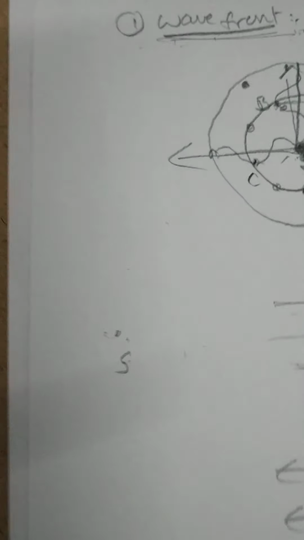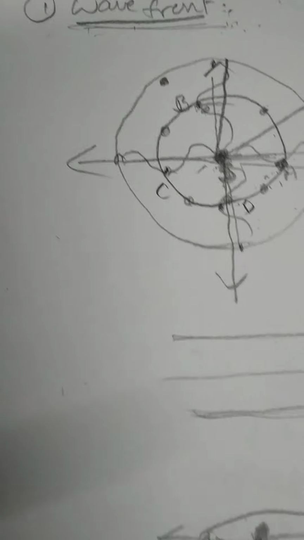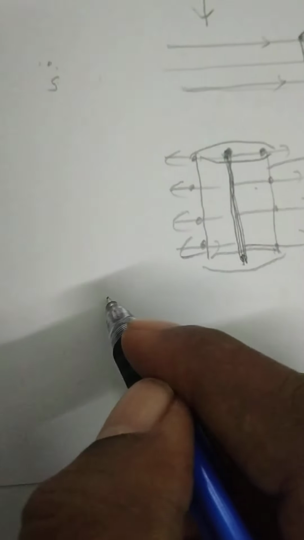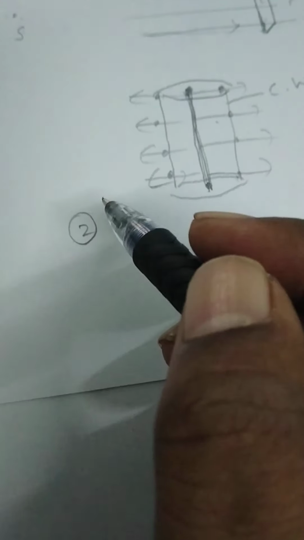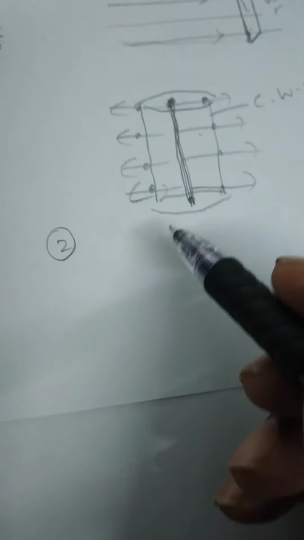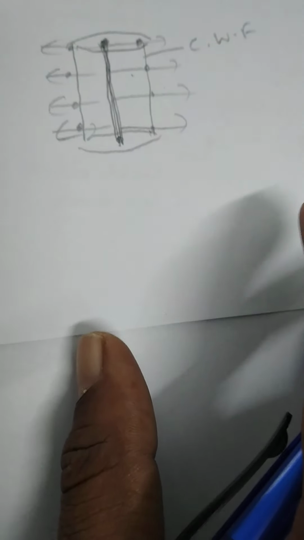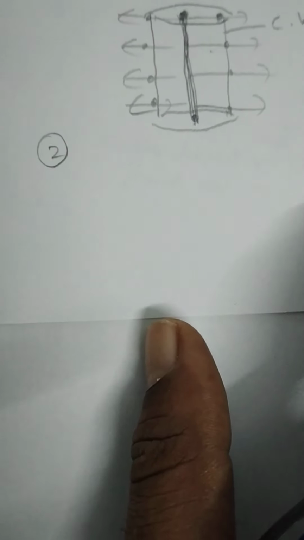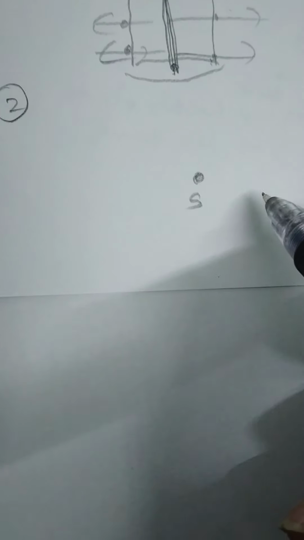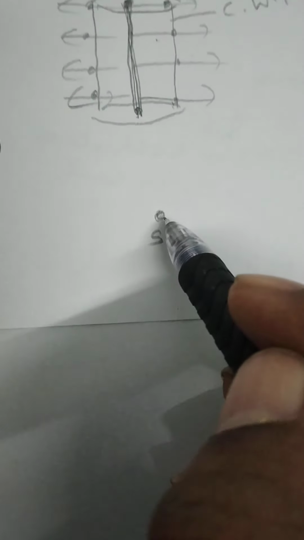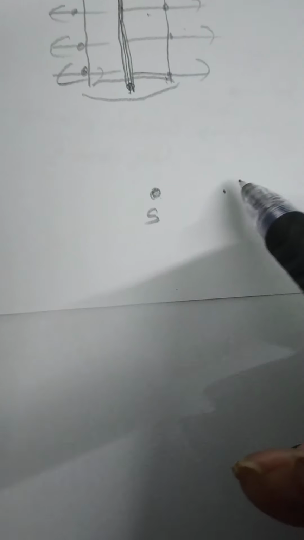Next, the second point is: each and every point on the wavefront acts as a source of secondary wavelets. For example, it is a source. Just after a time t seconds, let us draw a spherical wavefront around the source. This is the spherical wavefront.